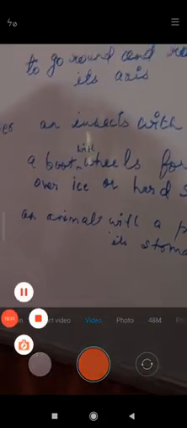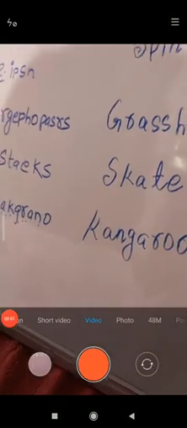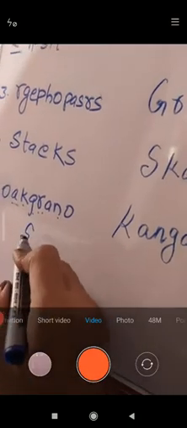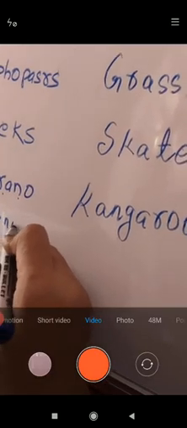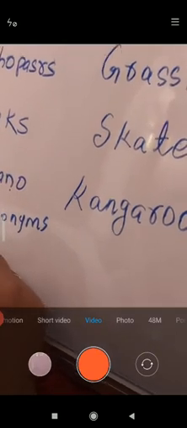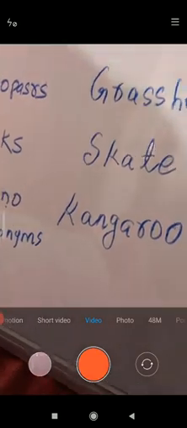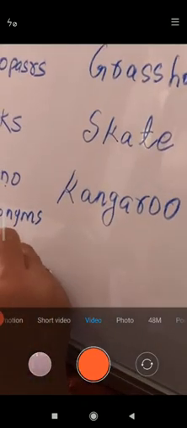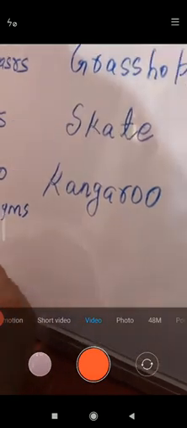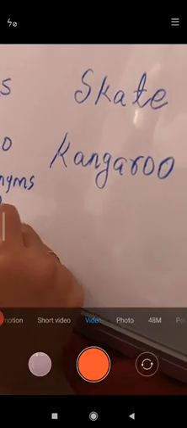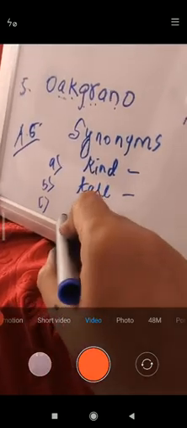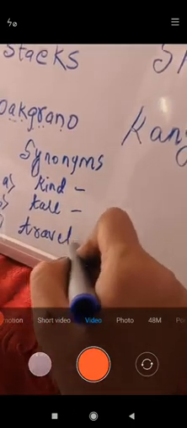Now the next one, A8. Okay, in A8 there are three words given in synonyms: A, B and C. The first word given is kind, the second word given is tall, and the third one given is travel. You have to write their synonyms.